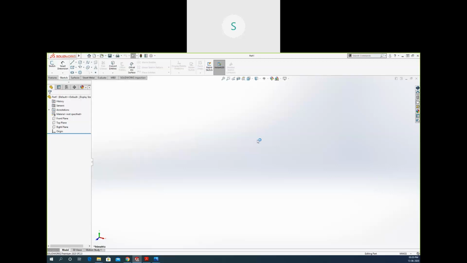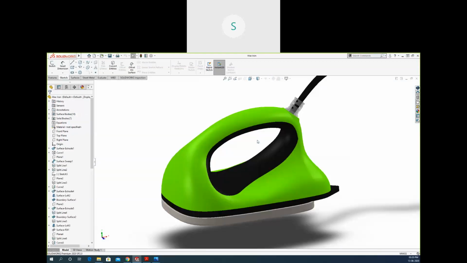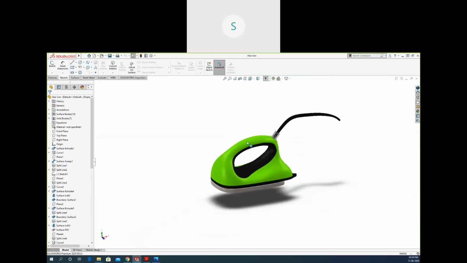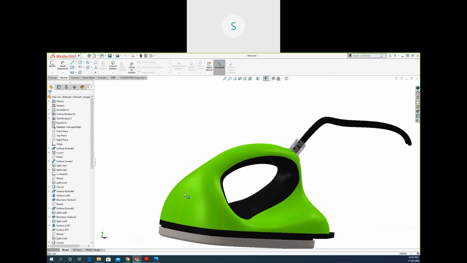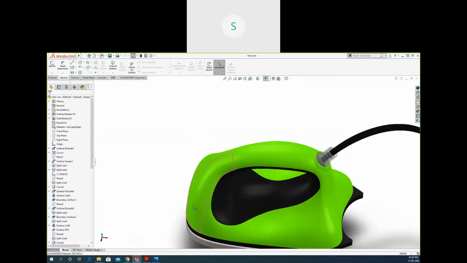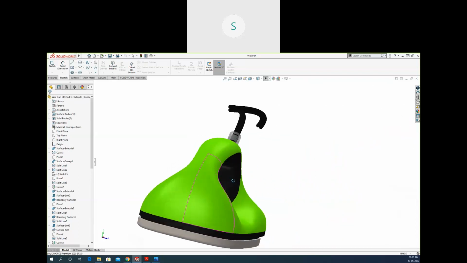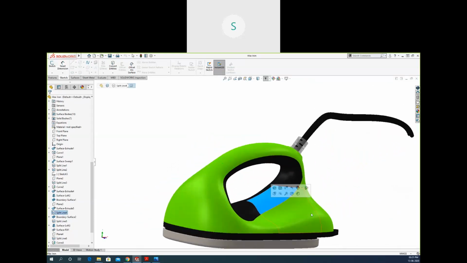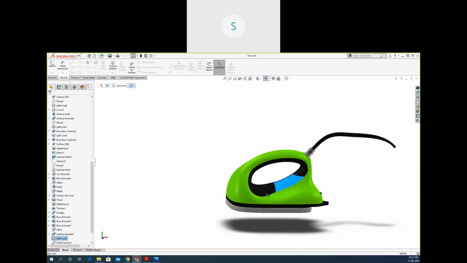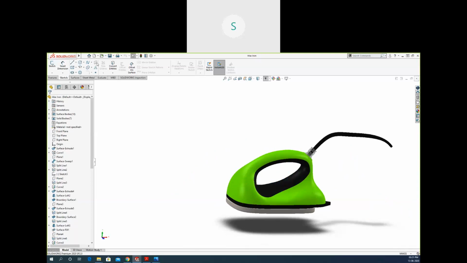Okay, so these are some components from SolidWorks. These are some live design challenges from SolidWorks. You can see this is a complex shape, and this shape is created with the help of surfacing. All the surface modeling tools are used to create it, because this is a complex shape. We will cover some part of the surfacing.